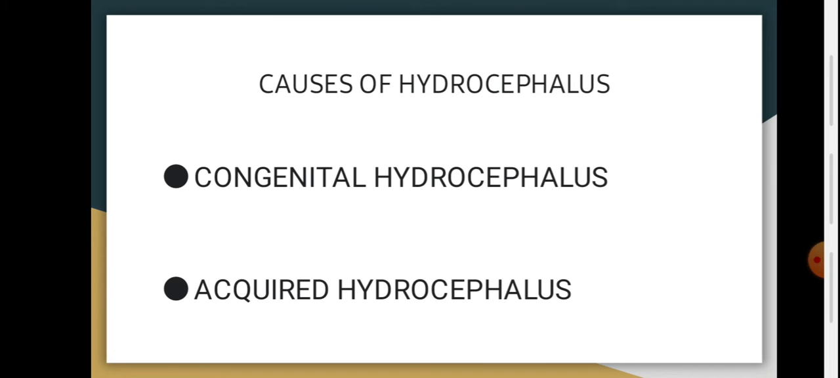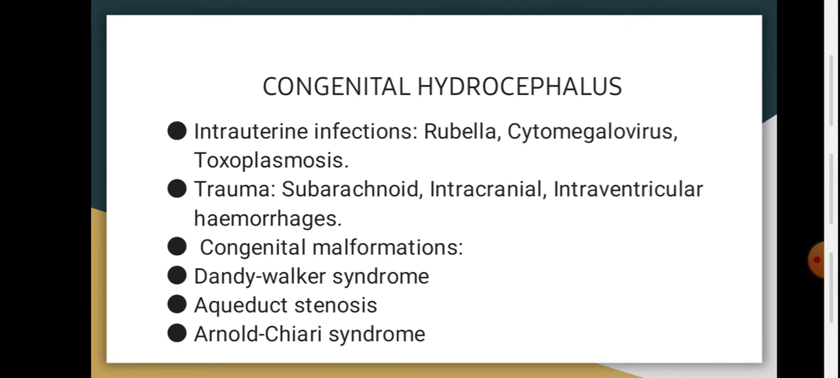Causes of hydrocephalus. There are two causes. Number 1 is congenital hydrocephalus. Number 2 is acquired hydrocephalus. Let's see one by one. Number 1, congenital hydrocephalus, in which there are intrauterine infections like rubella, cytomegalovirus, toxoplasmosis. Next one is trauma, such as subarachnoid, intracranial, intraventricular hemorrhages, and congenital malformations like Dandy-Walker syndrome, aqueduct stenosis, Arnold-Chiari syndrome.